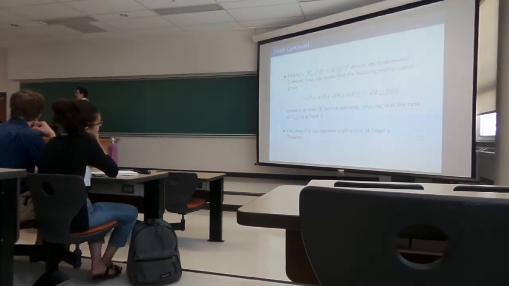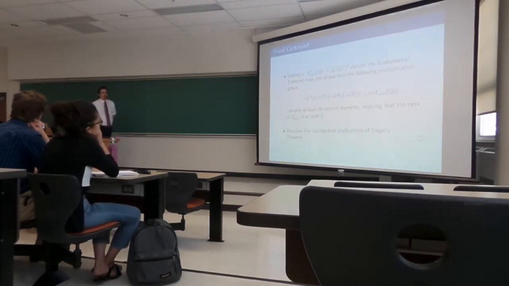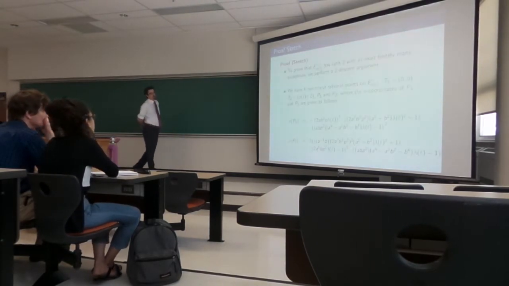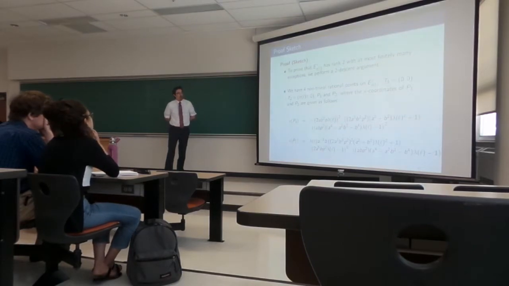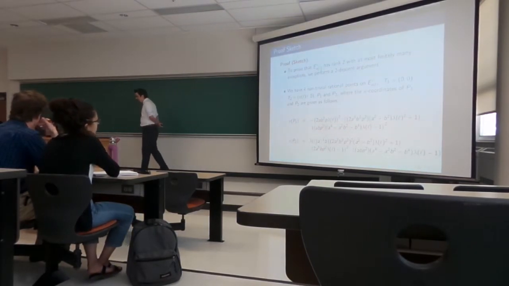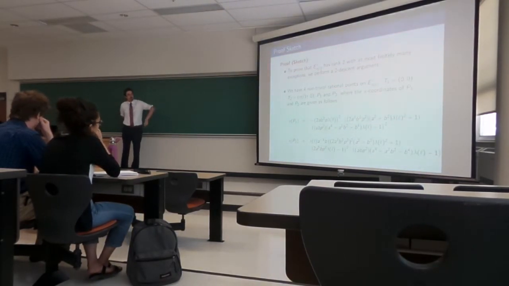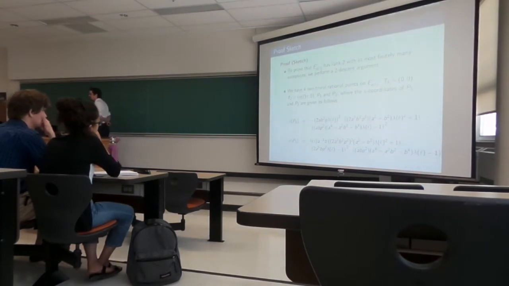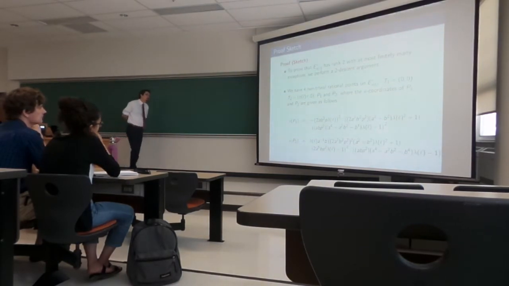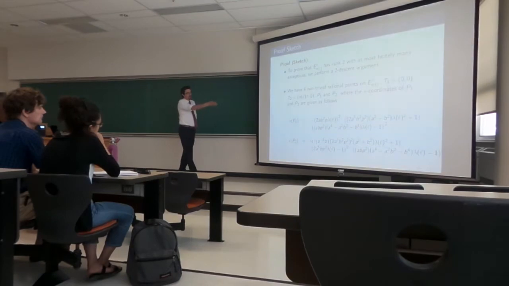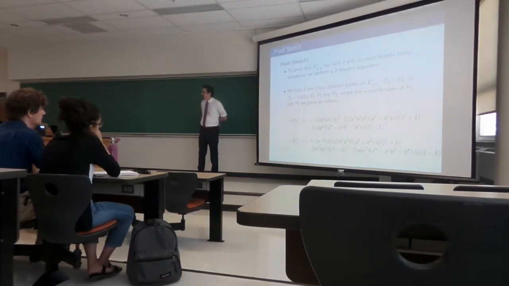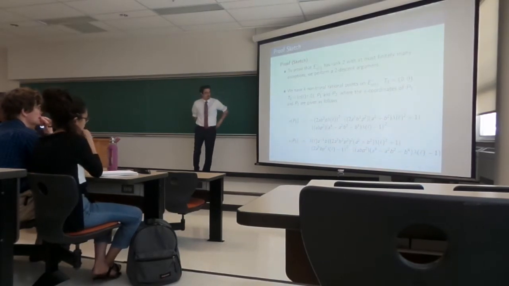Okay? Now, how on earth did you do this? It basically came down to just repeated applications of Siegel's theorem over and over and over again. And I'll give an example to show how I did this. So the idea was basically this. Let's suppose that I want to take alpha of P1 and show that that's not congruent to the identity element in Q star modulo Q star squared. What do you do? You take alpha, apply it to P1. You get the square-free part of the x-coordinate of P1, modulo Q star squared.